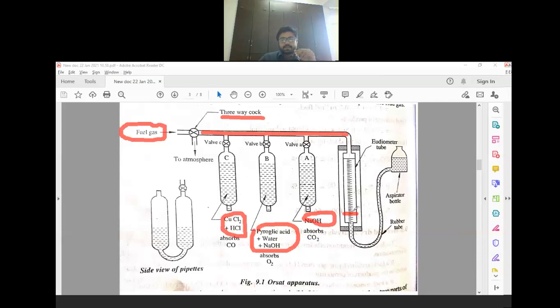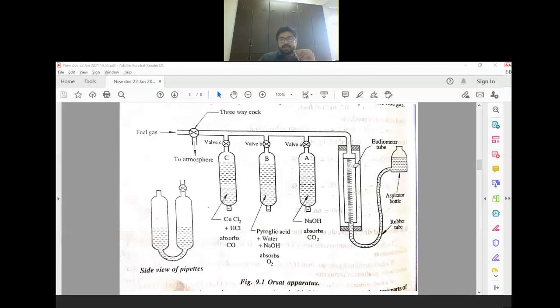Now what you need to do? Suppose after entry of flue gas inside the tube, you open one of the valves. Suppose you have opened this valve A, and at that time you also need to raise the level of water.